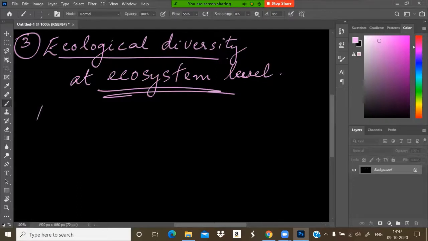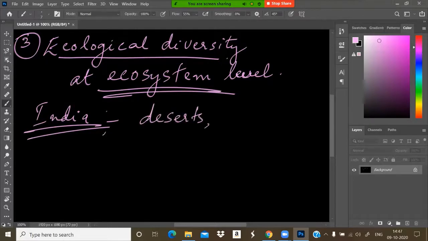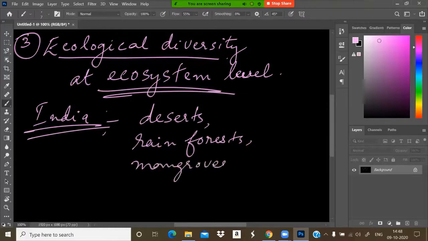For example, in India itself, deserts are there in our country, rainforests, mangroves, coral reefs are there.